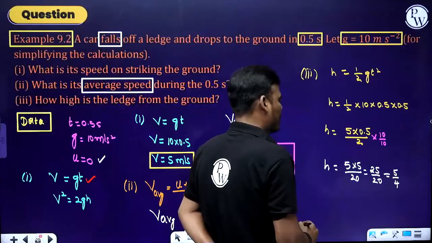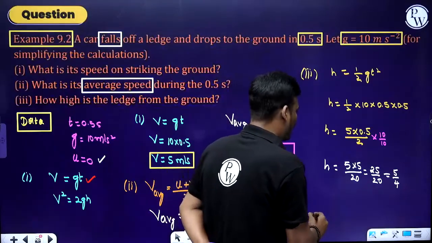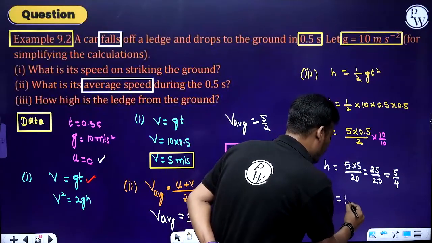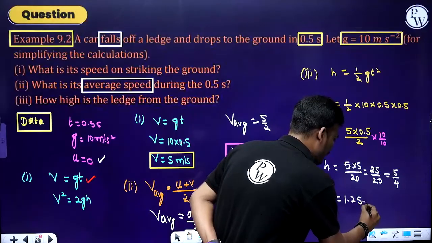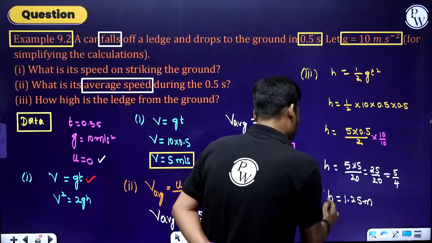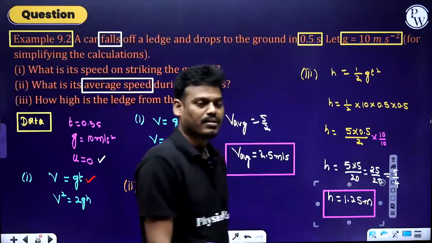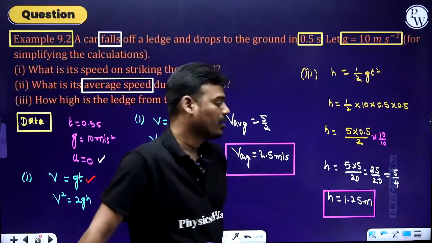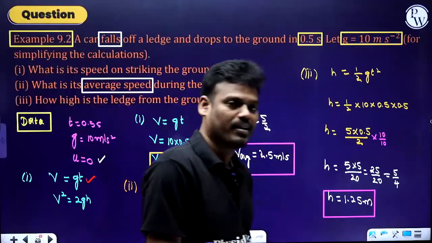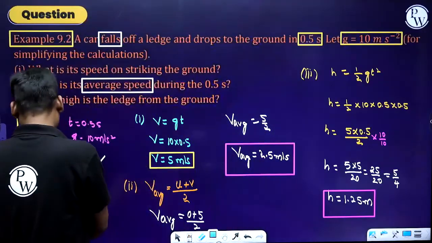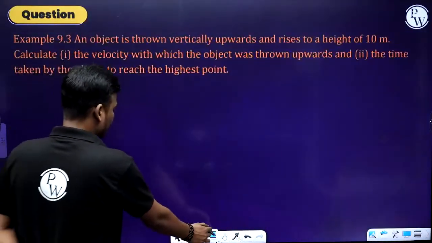So 5 by 4. Okay, so 5 by 4 means it is approximately 1.25 meter height. The height of the ledge is 1.25 meter. That is the 5 by 4 value, 1.25 meter. Okay, got it? Now let's move on to the next question.